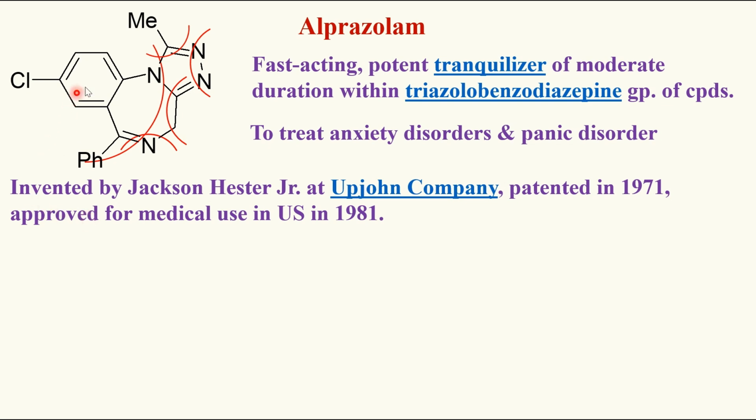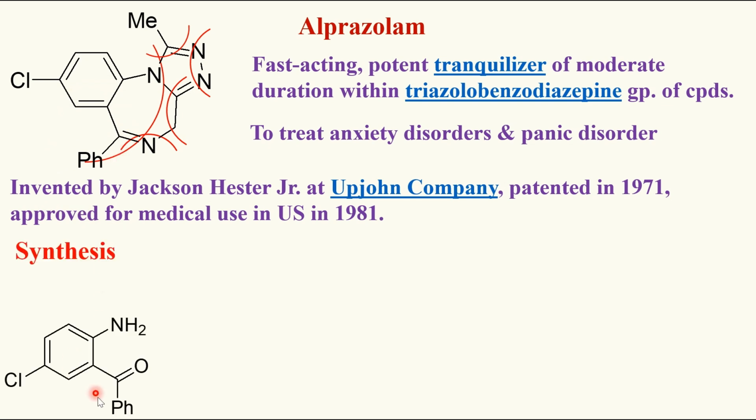Now, the diphenyl group, if I take here, I have taken a benzophenone derivative. There I need one nitrogen, and here I have PHC double bond.